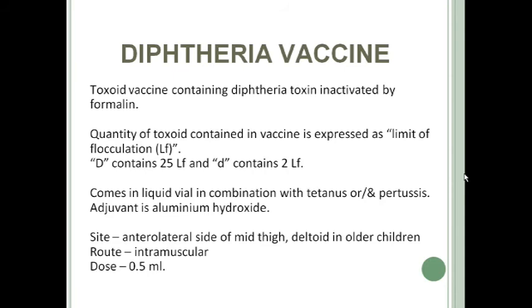The site of administration of the DPT vaccine or diphtheria vaccine is the anterolateral side of the mid thigh, or the deltoid region in older children. It is given intramuscularly and the dose is 0.5 ml.